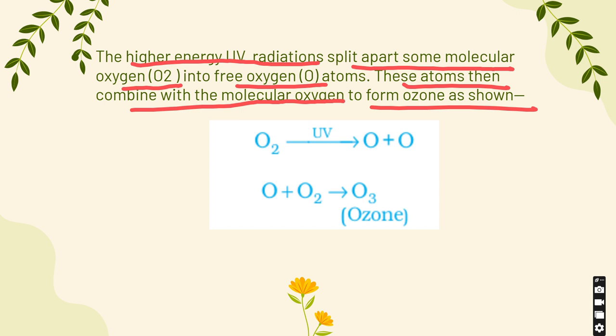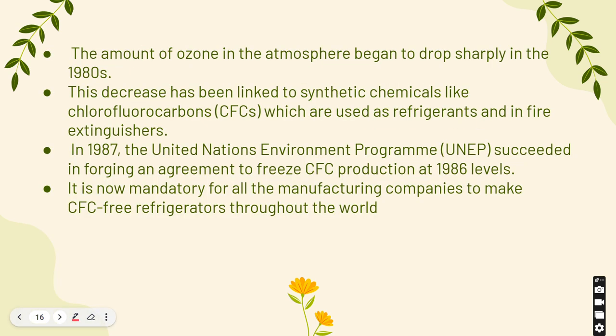Let us look at the formation once again. O2, in the presence of UV radiation, splits apart into O plus O. O plus O2 combine to form ozone. This is also an important question which can be asked for your exams.